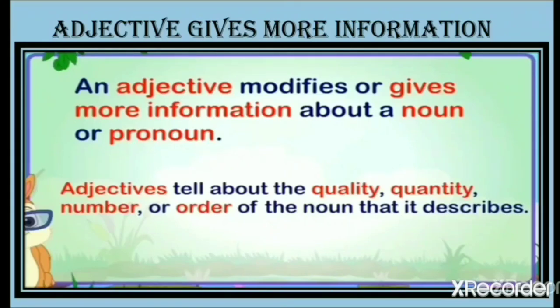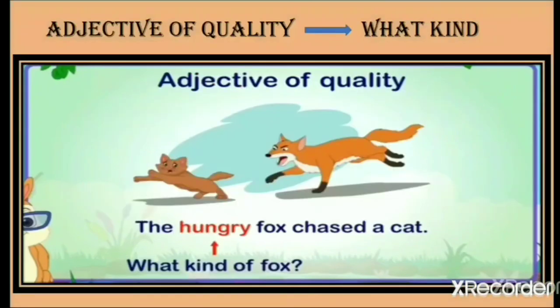Okay, so four things to remember. The first is quality, second quantity, third is number, and the fourth is order. So we will again learn through a few examples. So the first for you is the adjective of quality. Now when we talk about quality, the answer is what kind of.